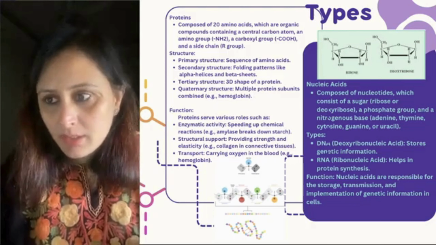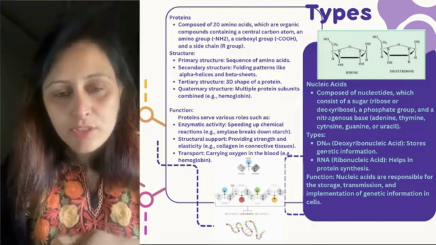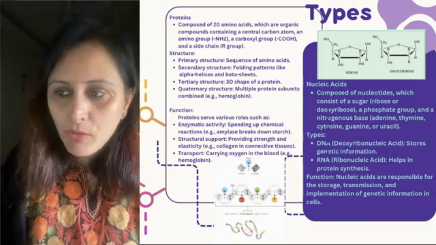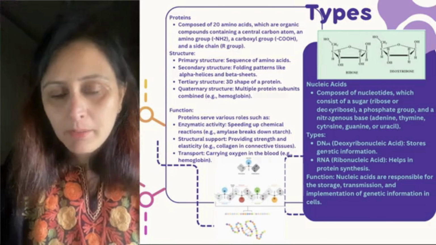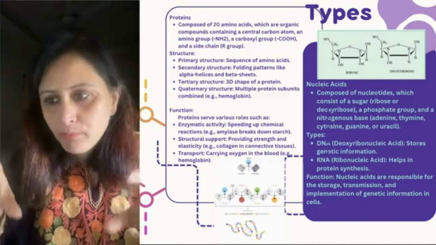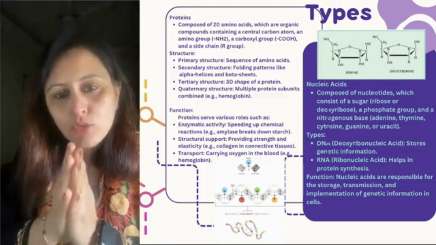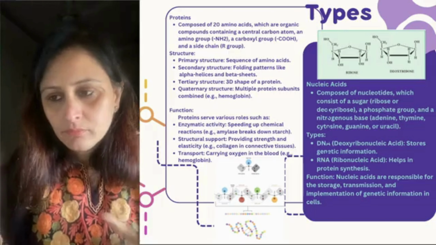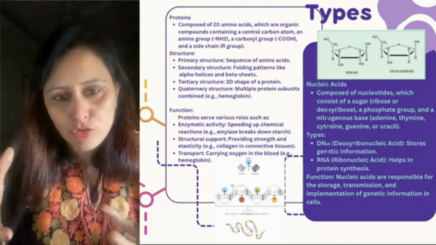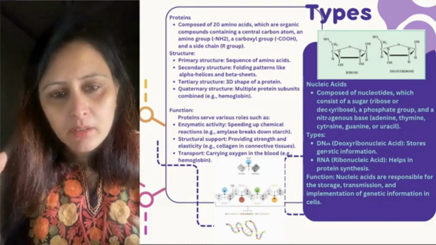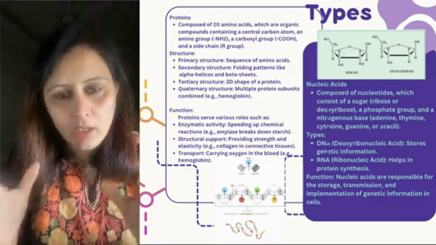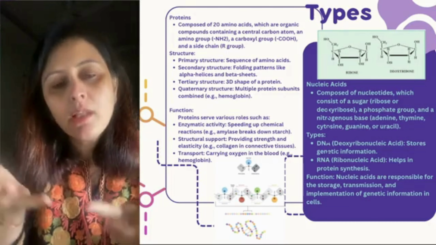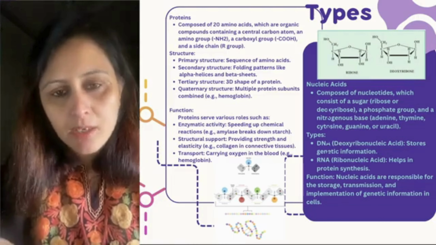Tertiary is the 3D shape of the protein, and when we talk about the quaternary structure, that means multiple different protein subunits combine together to form a protein structure. A very good example here is hemoglobin. In hemoglobin, 4 different proteins come together, bond together, and eventually form this structure.